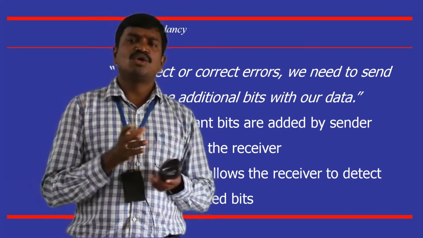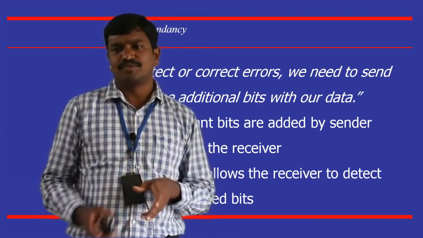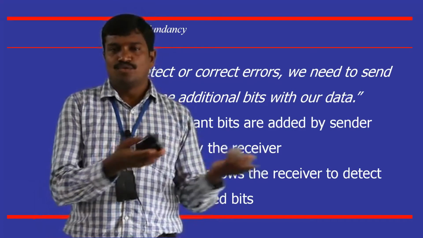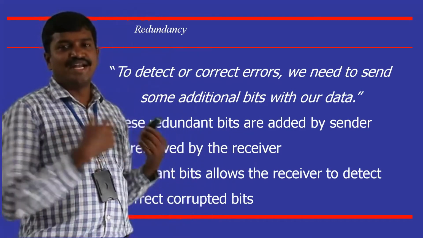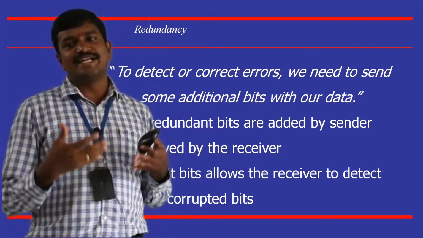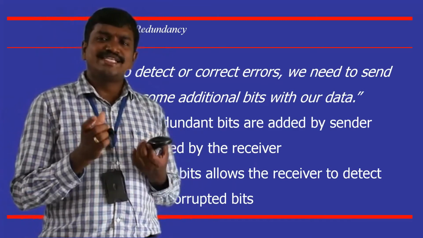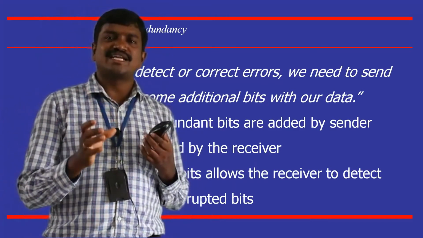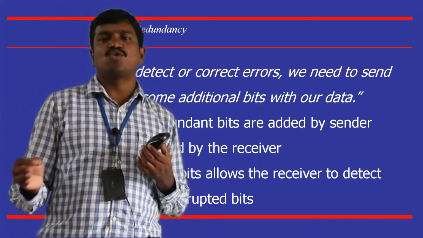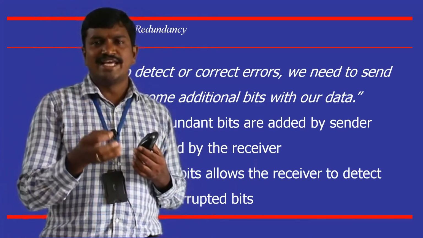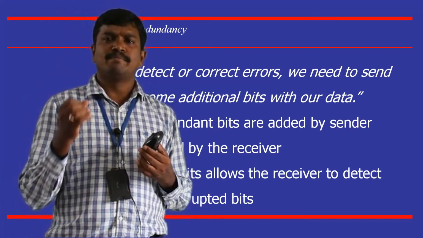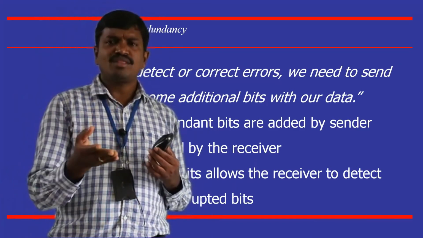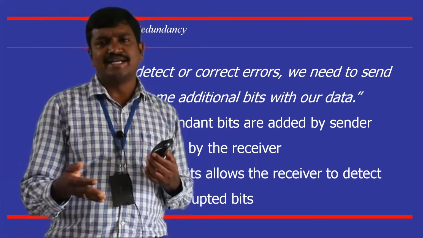Got it? So now there is one more concept called coding. Coding, in the sense of how those redundant bits are created. So far we are talking about how, when data is sent, some redundant bits are sent along with it. How are these redundant bits calculated? They are calculated based on different types of coding methodologies: linear coding, block coding, parity coding, even parity, odd parity, or what we call column-wise parity, row-wise parity.